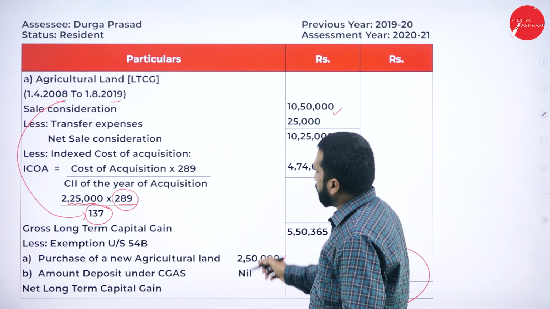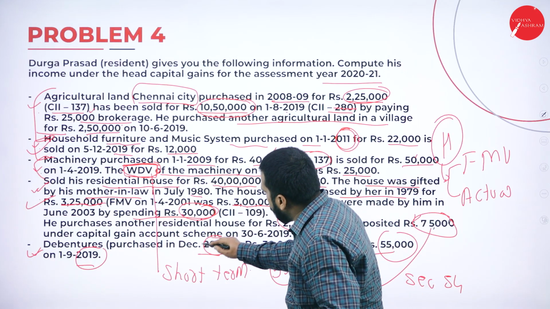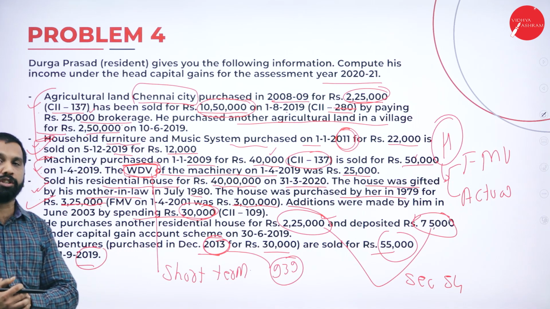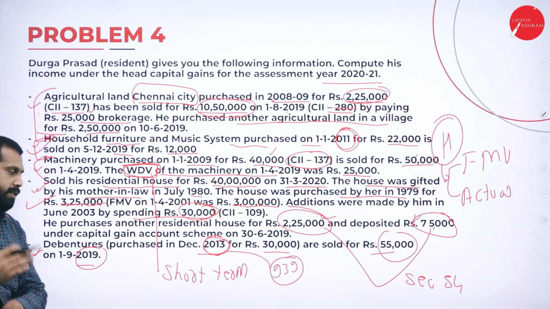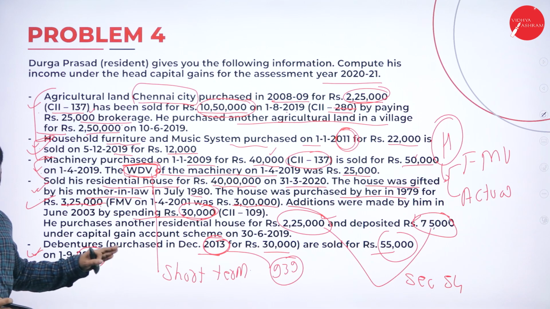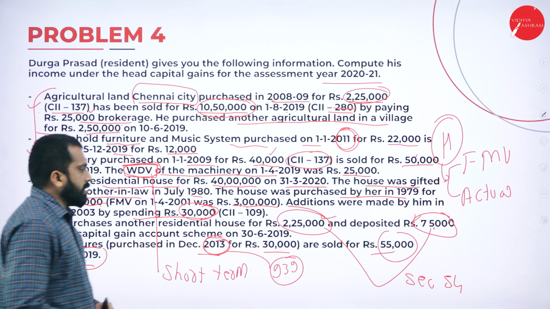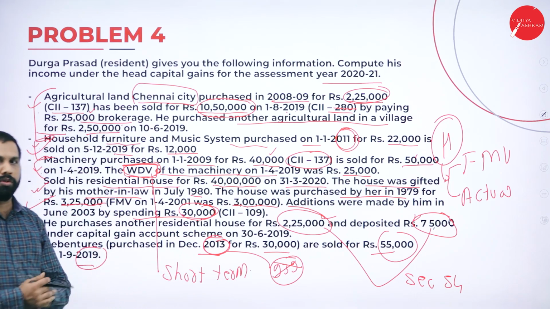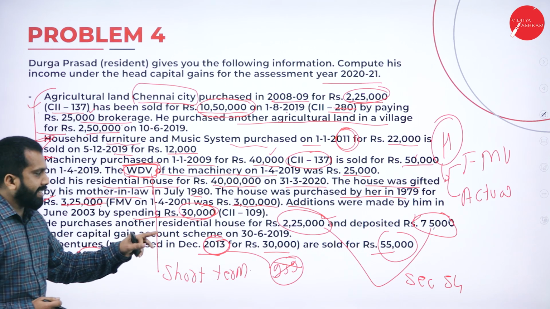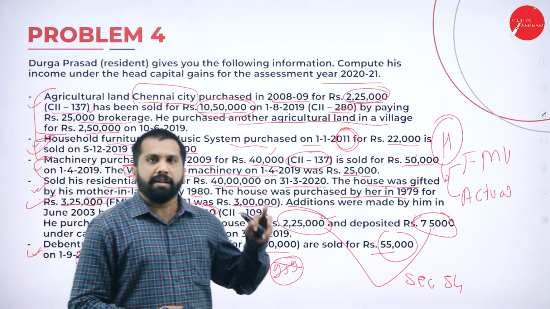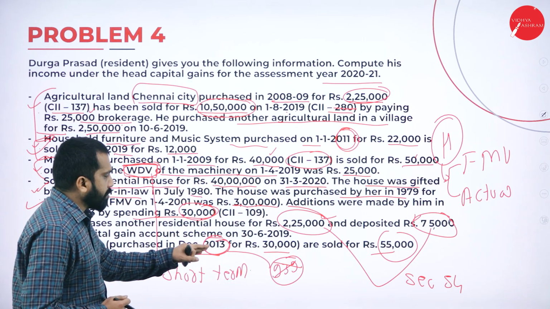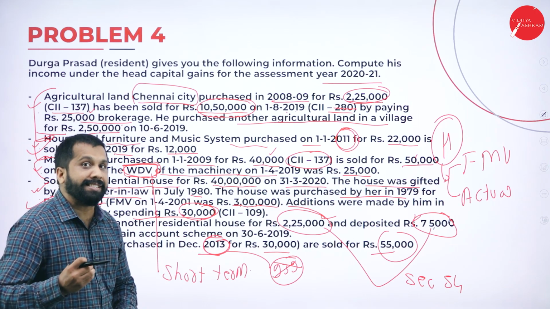Indexation for this problem, as we have 2013, we have to check what is the indexation number for 2013. I'll give you this as homework. 939 is not your indexation for 2013. Go to Google, search what is your indexation number. Check your indexation number for 2013, you will get some indexation.